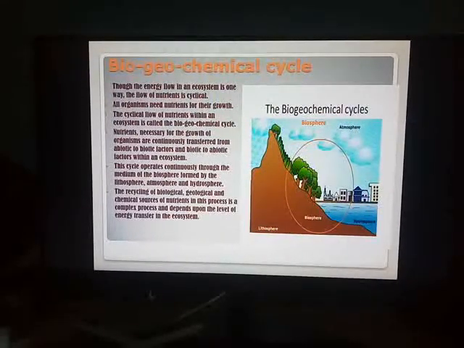Just now you have seen that the decomposers, after converting the complex food into simple carbon compounds, the nutrients are again absorbed by the plants. So again they are incorporated in the food chain, means this is in a cyclic way. You cannot see it as a one-way transport. So the flow of nutrients is cyclic.